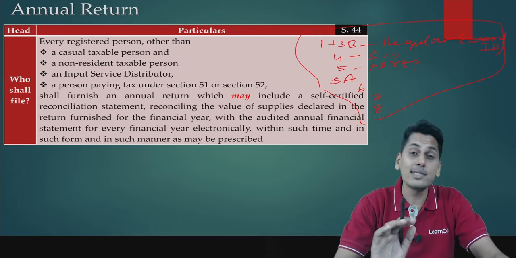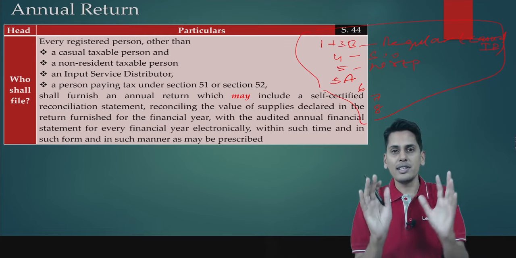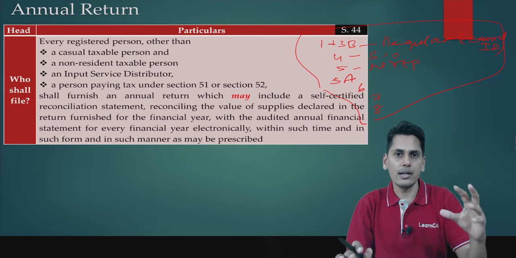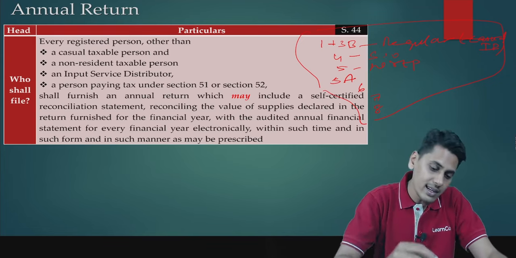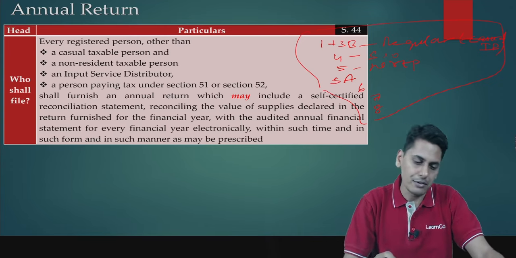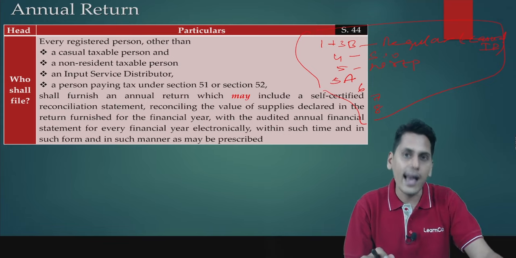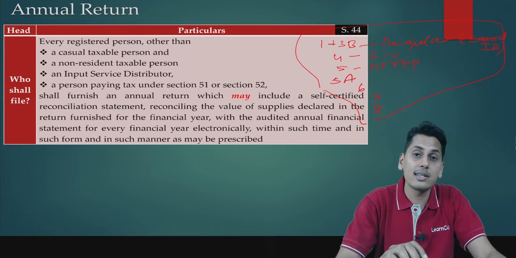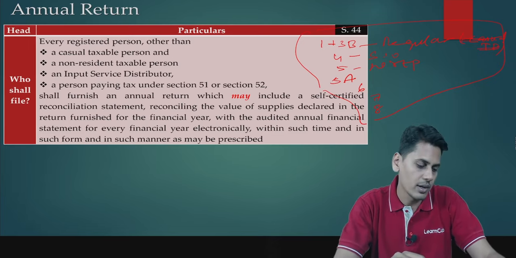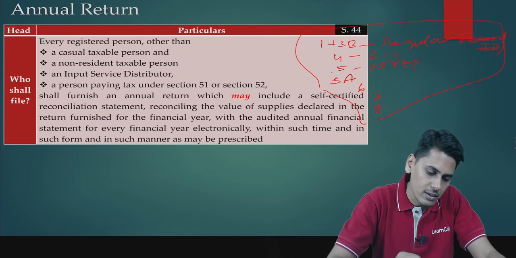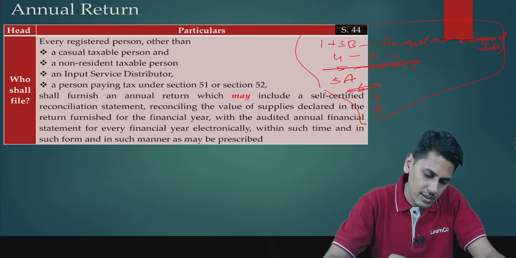So therefore friends, who is the person who is supposed to file annual return? First, friends, please understand the flow very carefully. First, we just discussed the general concept. What is the annual return? It is a summation of periodical returns which are being filed. Step number 2, we have seen a list of what are the periodical returns which are being filed. We listed out those things. Now we are seeing who are the persons who are supposed to file annual return. It says every registered person other than a casual taxable person. So casual taxable person need not file annual return. Non-resident taxable person. So 5 also is ruled out. Person who is an input service distributor, 6 is ruled out.